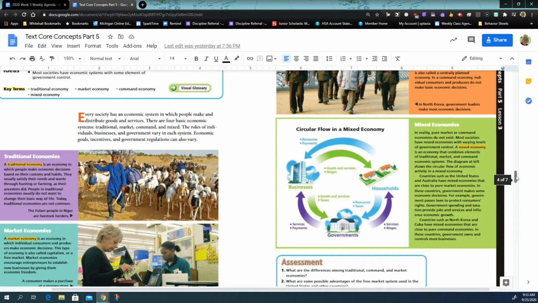The diagram at the left shows the circular flow of economic activity in a mixed economy. Countries such as the United States and Australia have mixed economies. Most would say the United States is capitalism because we have less government control. And most think of mixed economies as socialism, which happens in Canada and in Europe, where there's free college, using tax money to pay colleges. Free services, basic needs like healthcare are provided through your tax money. You don't have to pay to go to the doctor because you've already paid your taxes.